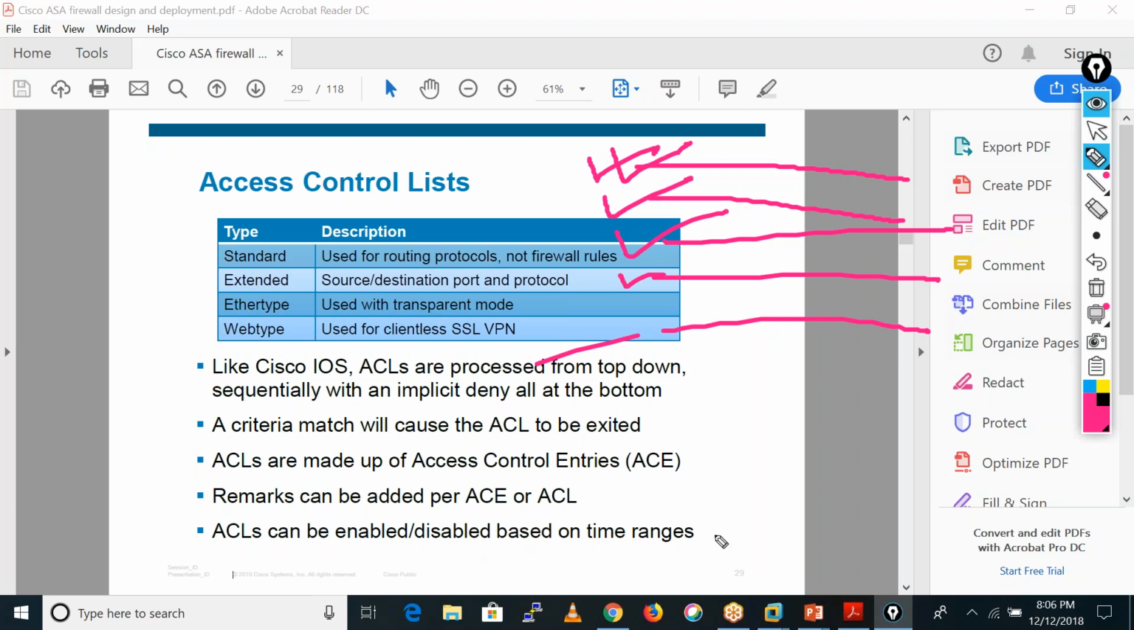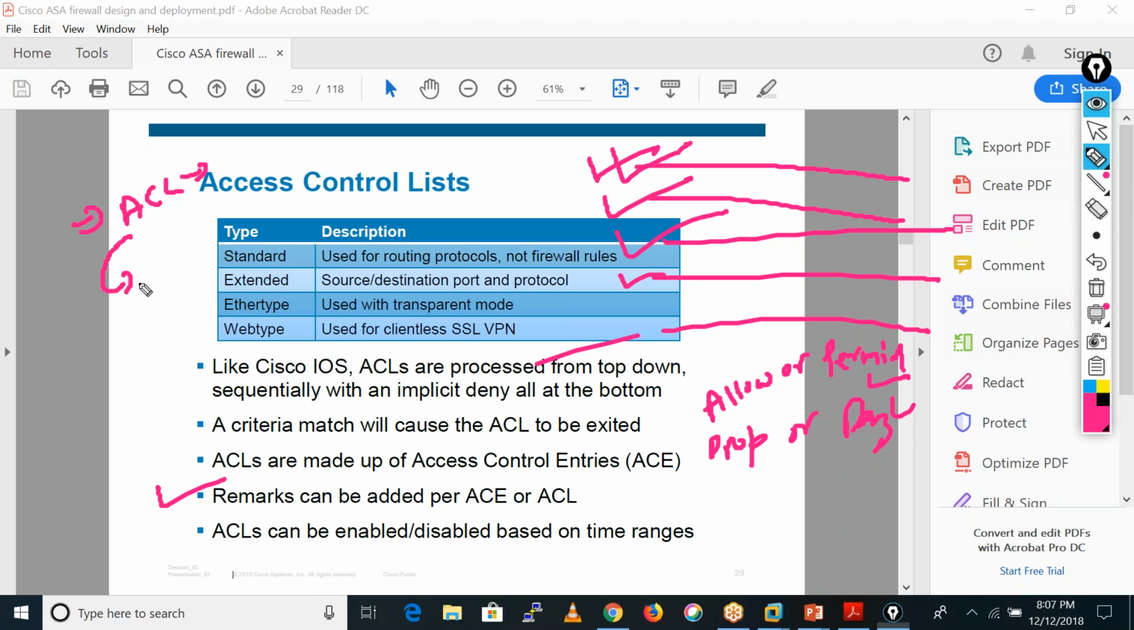According to the action, we can define the action in an ACL like allow or permit, and drop or deny. Generally we use permit and deny. Permit means we are allowing the traffic, deny means we are dropping the traffic. We can also give a remark to a particular ACL. What happens is we have one ACL, and that ACL has multiple lines. These lines are known as ACEs, access control entries.